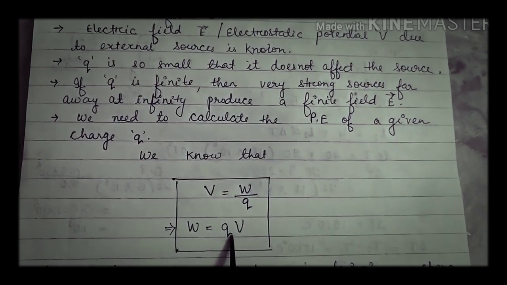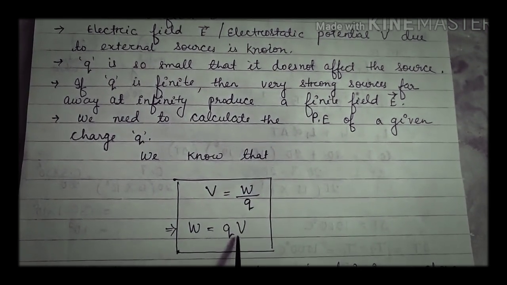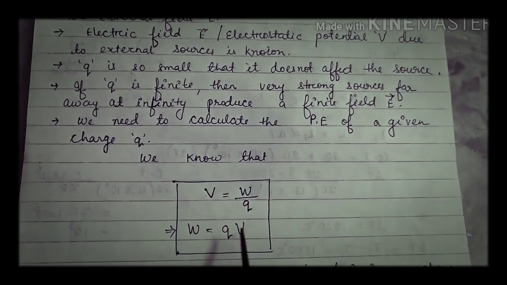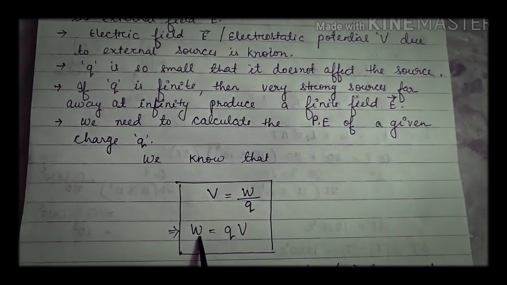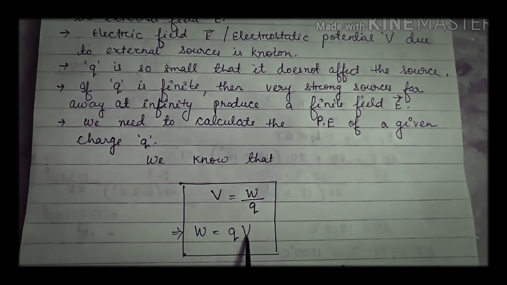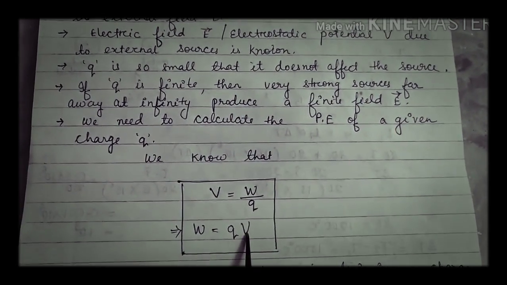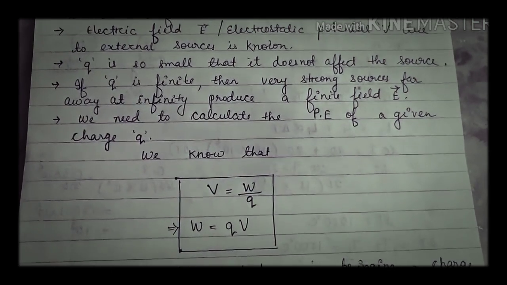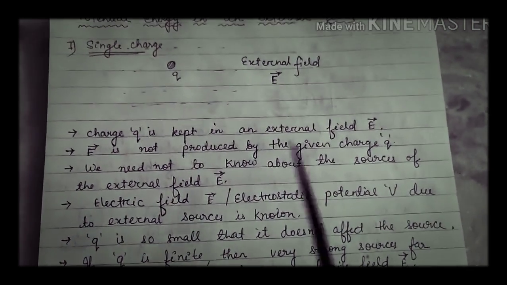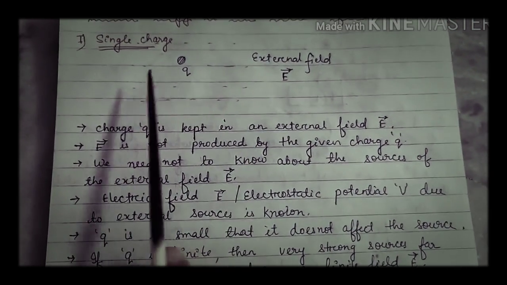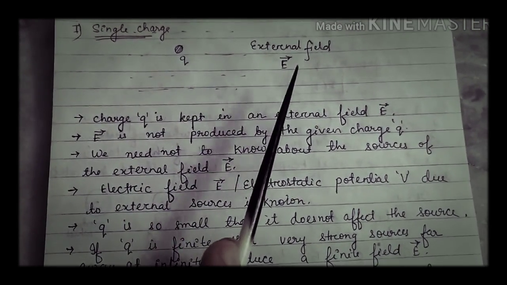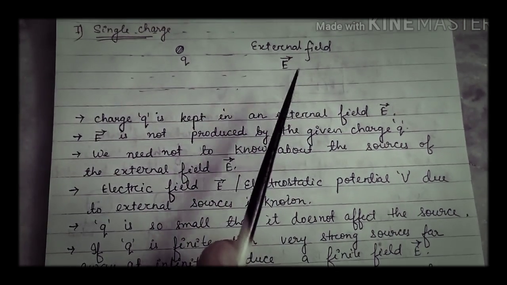Now what is the charge here? You have to remember: if you remember this well, then all the other formulas will be easy. Here Q is the charge on which work is done. Remember, Q is the charge on which work is done. And V is the potential produced by the field. Here the field may be external, or it may be produced by another charge if already present. Here, as there is no charge present previously, we have only the external field. So here the potential is produced by the external field.